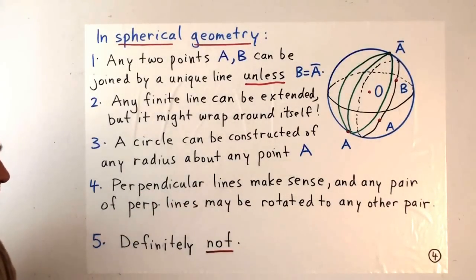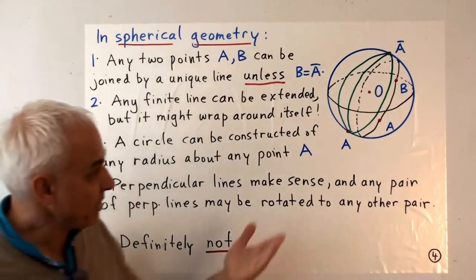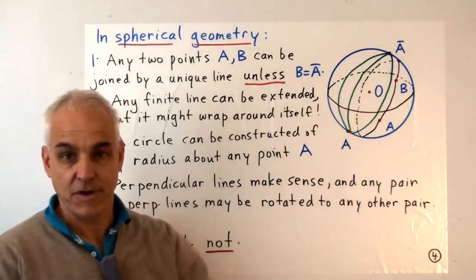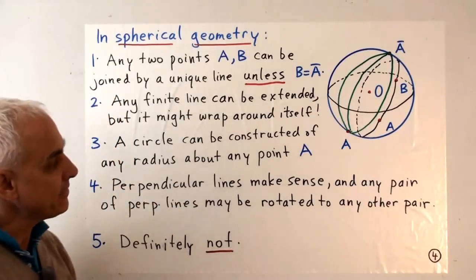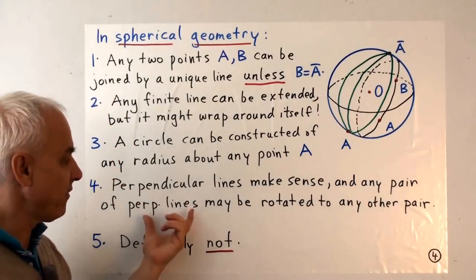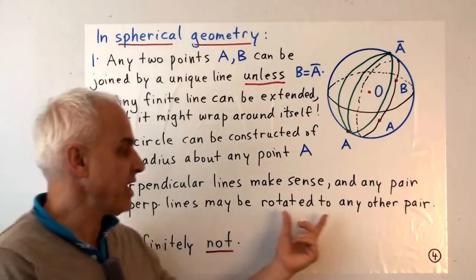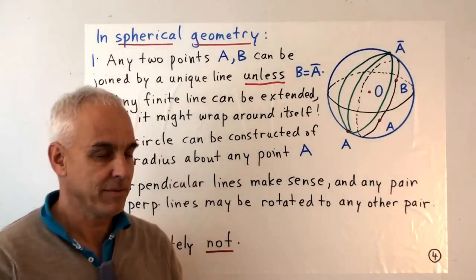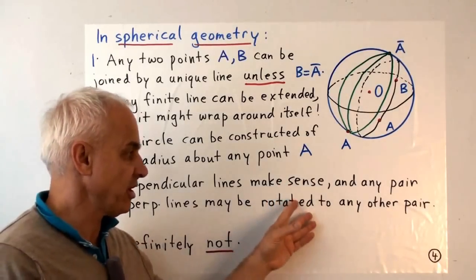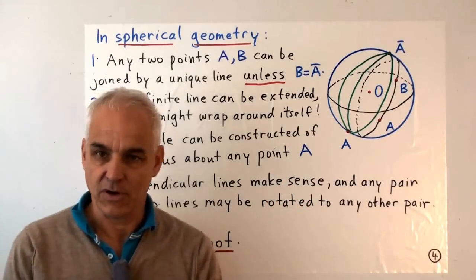Perpendicular lines. Well, we'll talk about perpendicularity a little bit more later on, but perpendicular lines make sense on a sphere, and any pair of perpendicular lines may be rotated to any other pair. So this postulate, in fact, does work also for spherical geometry.